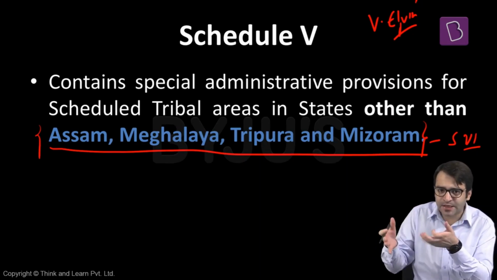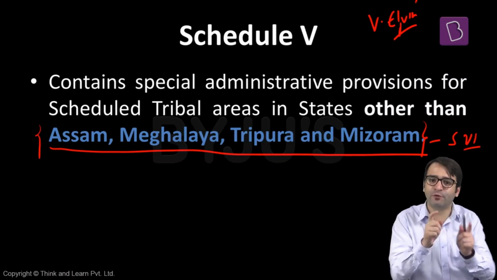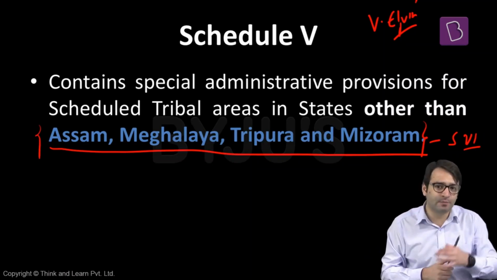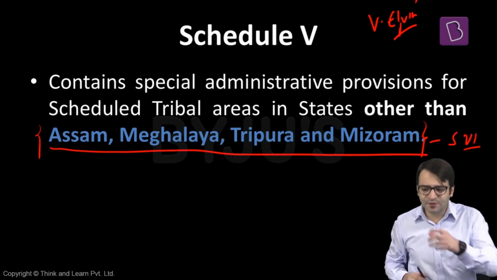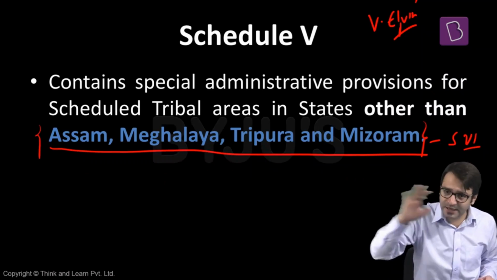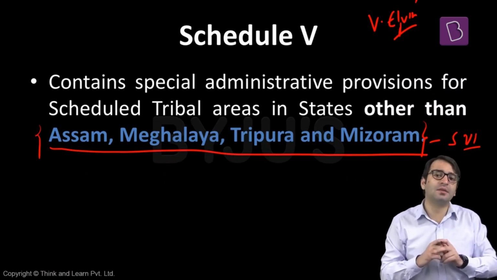If they want to merge or assimilate with the people in mainland India, that should be their job. That should be their decision. We should not force our values over them. And that was the philosophy of Pandit Nehru and Verrier Elwin as well. Pandit Nehru said, don't make these tribals a second-rate copy of yourselves. If these tribals would want to assimilate with the people of mainland India, that should be their decision ultimately. So we should allow these tribals to develop along the lines of their own genius.